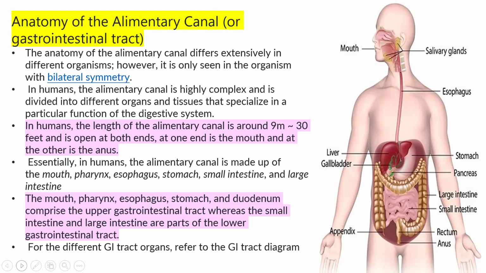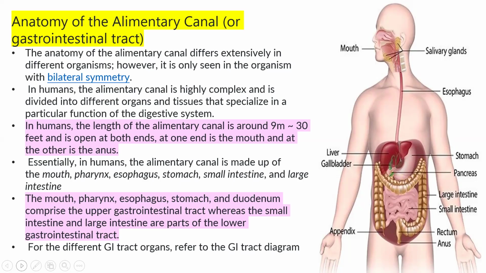The gastrointestinal tract has two parts, upper part and lower part. Mouth, then throat, your pharynx, esophagus, food pipe, stomach, and small intestine are considered as upper gastrointestinal tract, whereas the small intestine and large intestine are lower gastrointestinal tract.